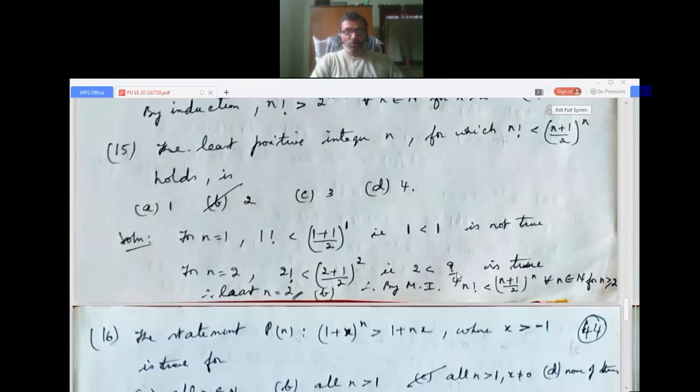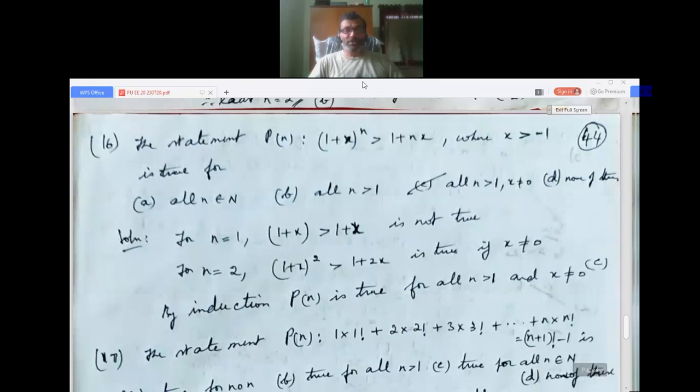So it is true. So by mathematical induction, n factorial less than (n plus 1 by 2) power n for all n belongs to N, n greater than or equal to 2. So the least value of n is equal to 2. Now we go to the 16th question.